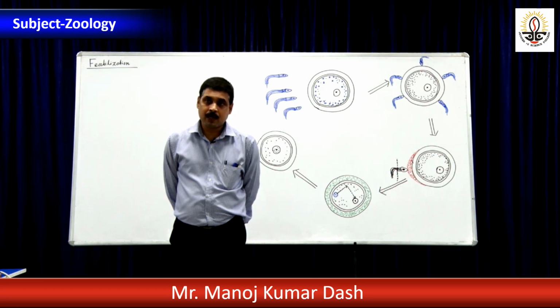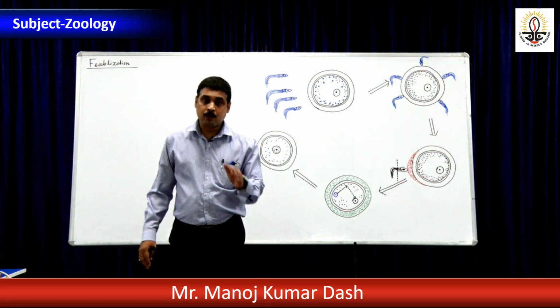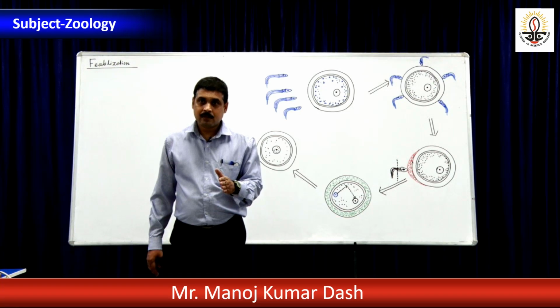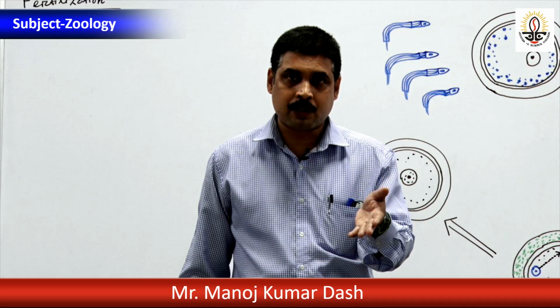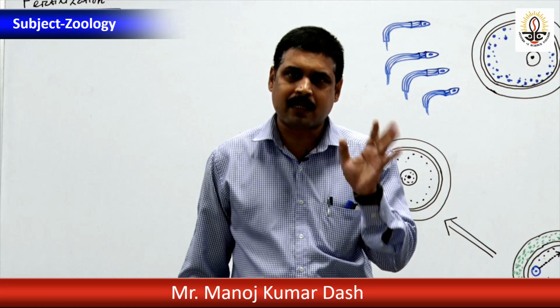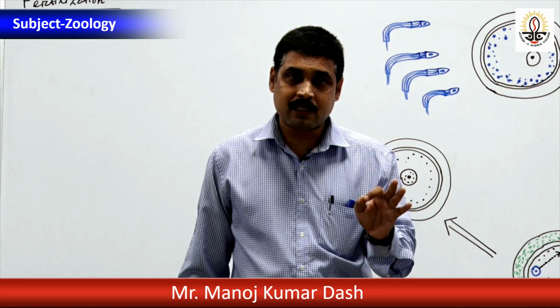I have given you the assignment. Please go through that and ask me questions in any other class. We are going to discuss all these key aspects of gametogenesis.